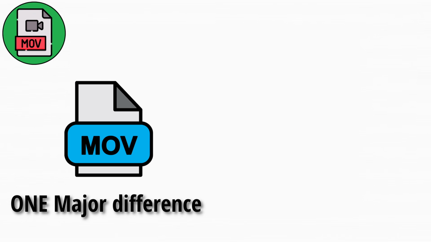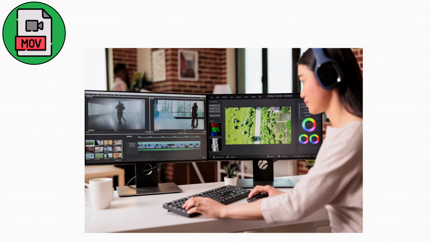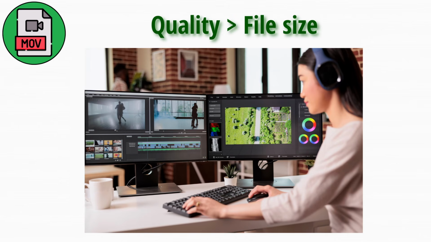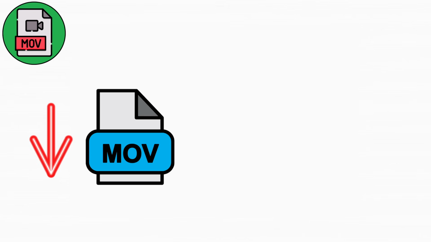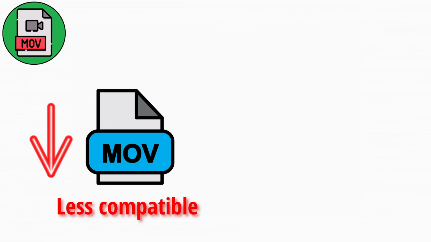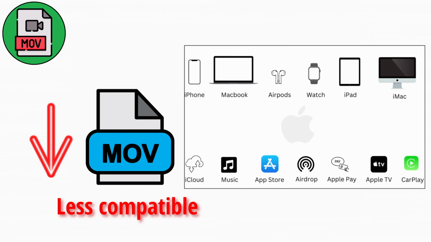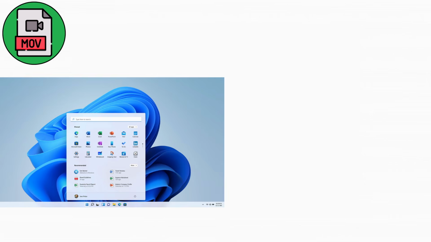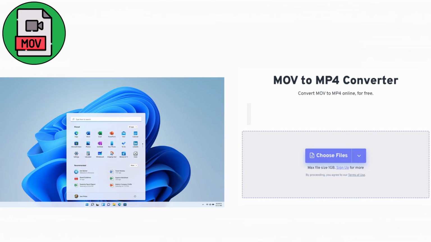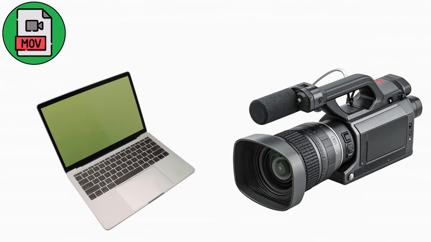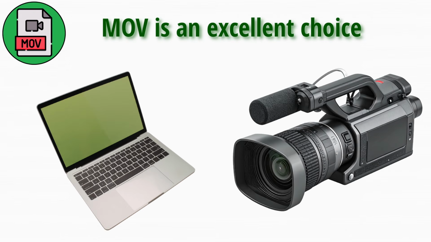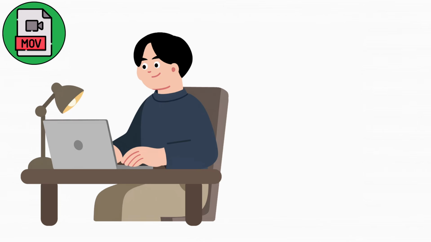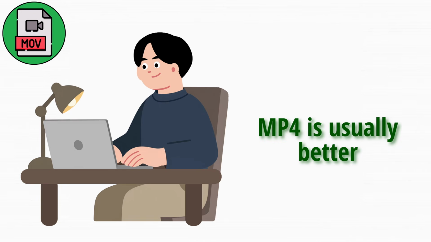One major difference is that MOV files often store higher quality, less compressed video. Because of this, they are frequently used in professional environments where quality is more important than file size. The downside is that MOV files are sometimes less compatible outside of Apple ecosystems. Windows users may need additional codecs or players to open certain MOV files properly. If you are editing on a Mac or working with professional cameras, MOV can be an excellent choice. If you just need something simple and universal, MP4 is usually better.